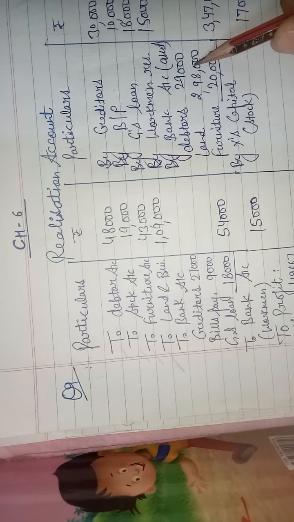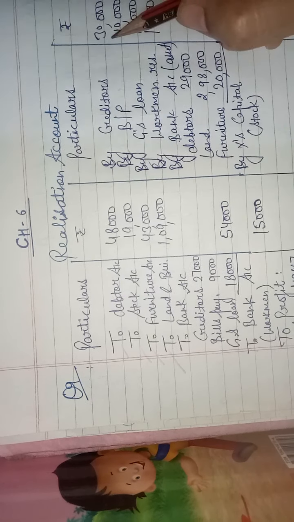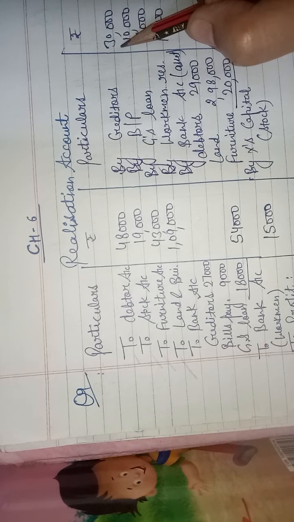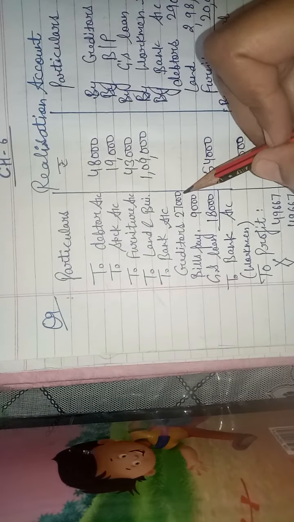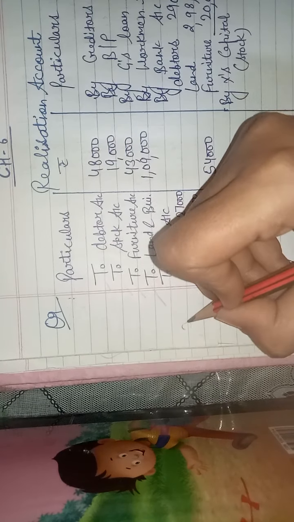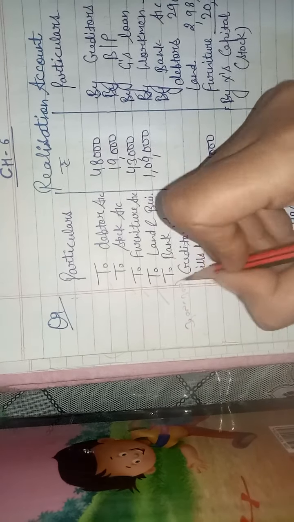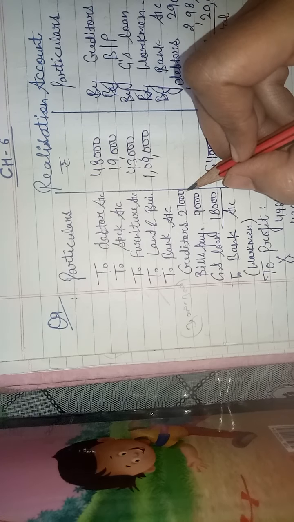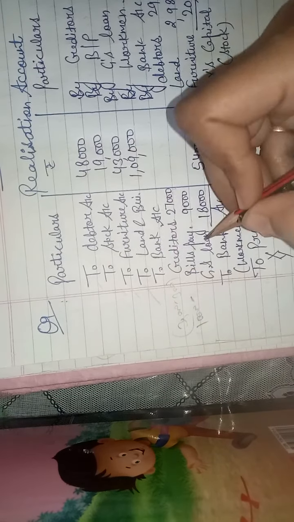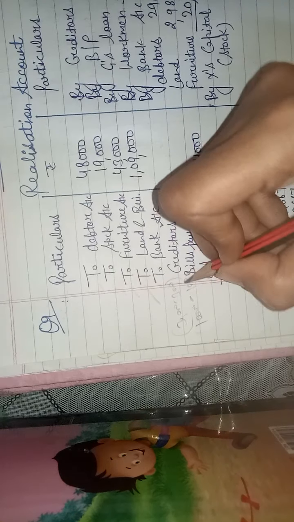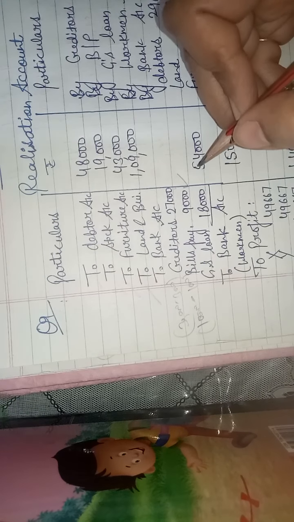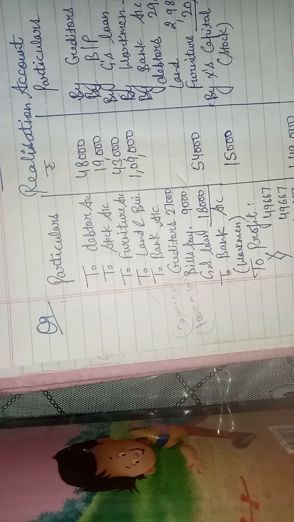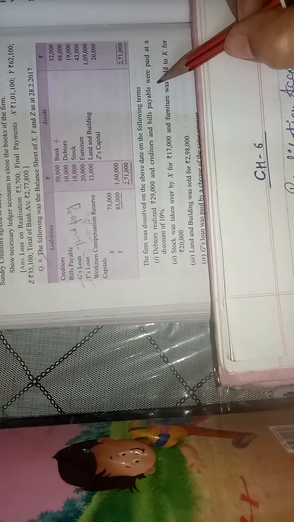Creditors and bills payable are paid at 10% discount. What is the amount of creditor? 30,000. Its 10% discount is 3,000. So we will pay 27,000. Clear? Bills payable are also at 10% discount. What is the amount of bills payable? That is 10,000. 10% of 10,000 is 1,000. So we will pay 9,000 for bills payable. Clear? Our first point is done.